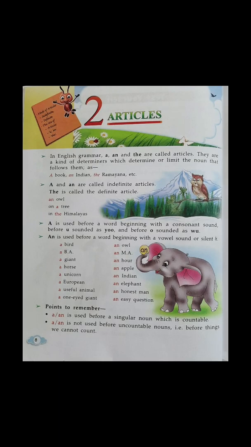Points to remember: a and an are used before a singular noun which is countable. If you can count something, if it is a countable noun, then you can put a or an. A and an are not used before uncountable nouns, that is, things we cannot count, like sugar. Can you count sugar? No. That means you cannot write a or an in front of sugar. So these are the articles.